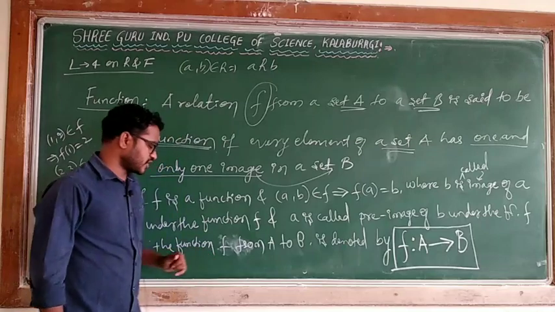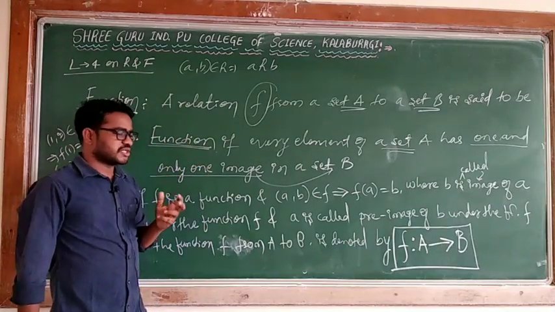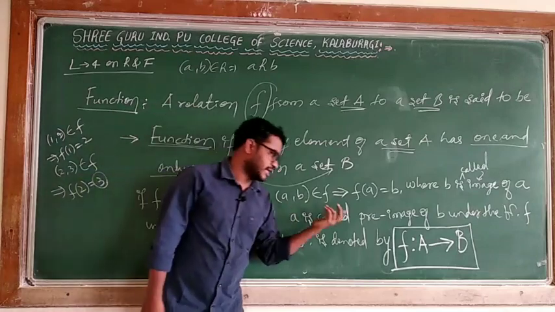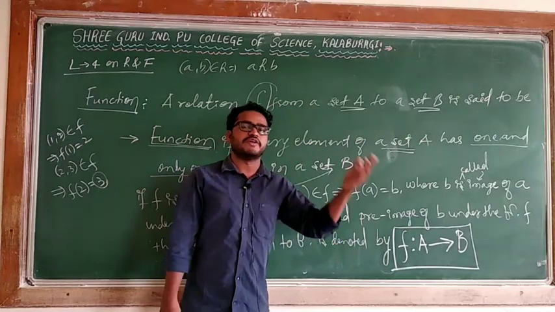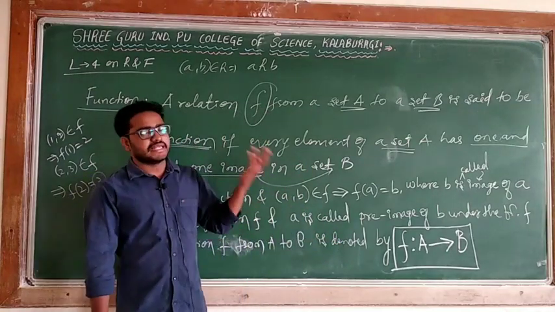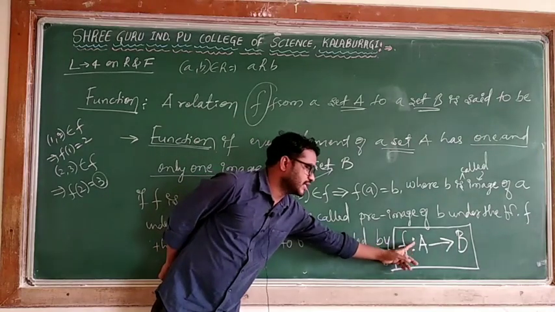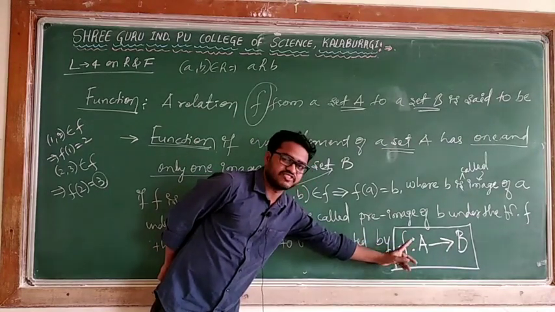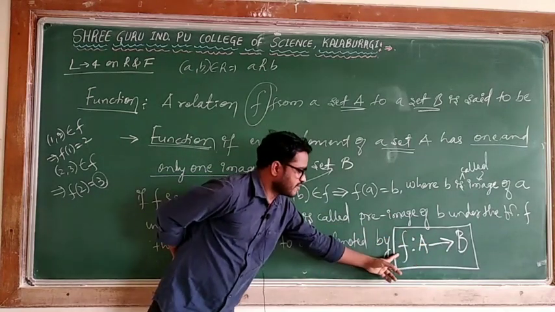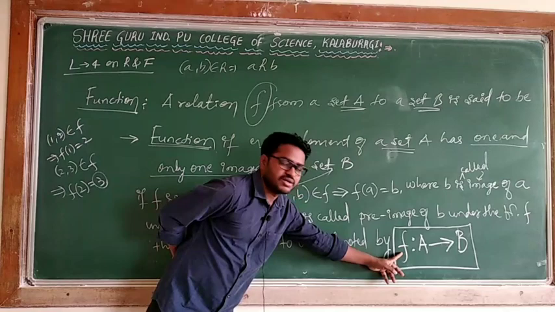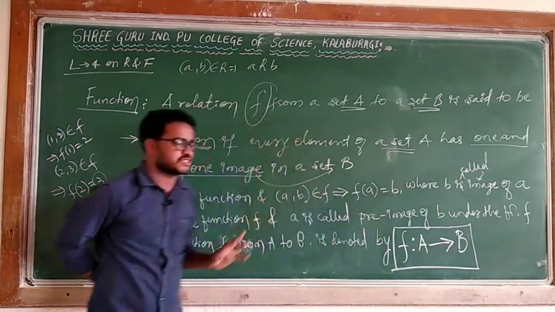Whenever the function is defined from a set A to a set B, that is the notation, so mathematically you can write it like f from A to B. If any other function is defined from set A to set B or any other sets, you can write it like that. This colon is considered as from, the arrow mark is considered as to. So f from A to B means the function is defined from set A to set B. This is the notation.